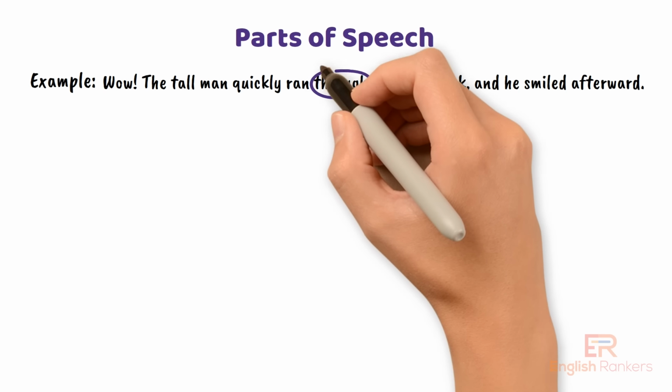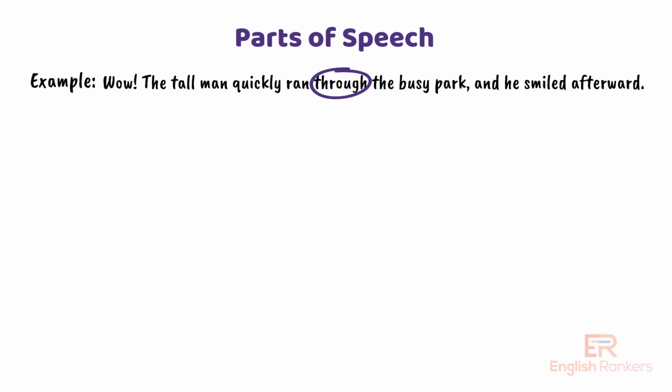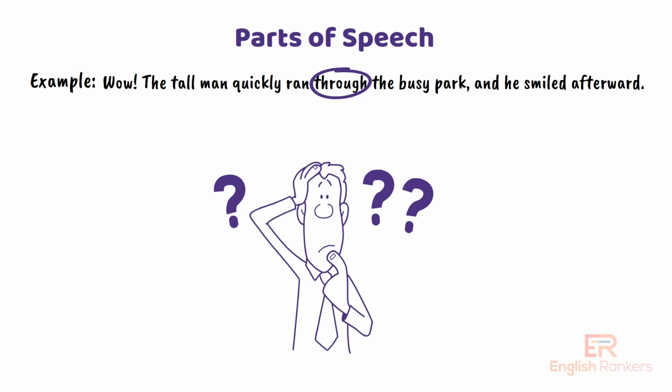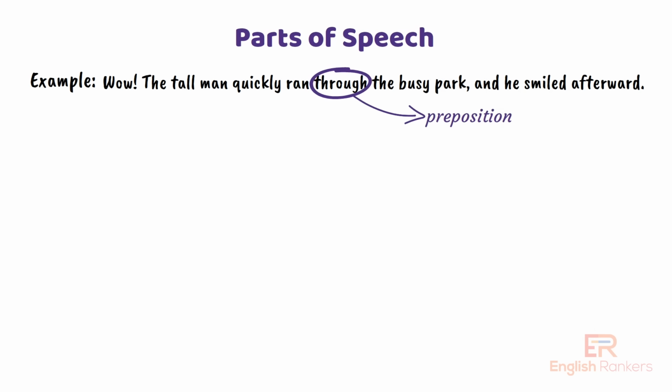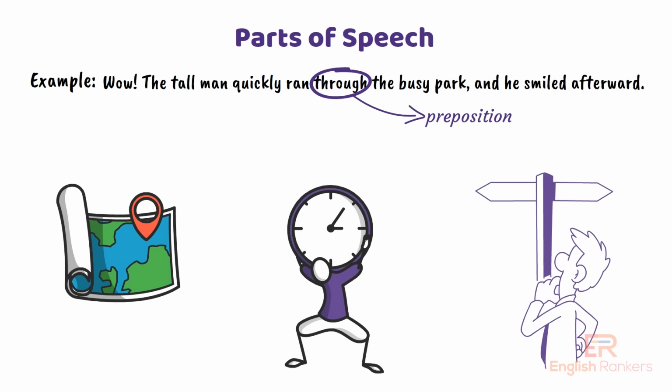Let's talk about through. This one might be a little tricky. Where does through belong? Through is a preposition. Prepositions show the relationship between a noun and another word in the sentence, usually indicating location, time, or direction. In this case, through tells us where the man is running. He is running through the park.